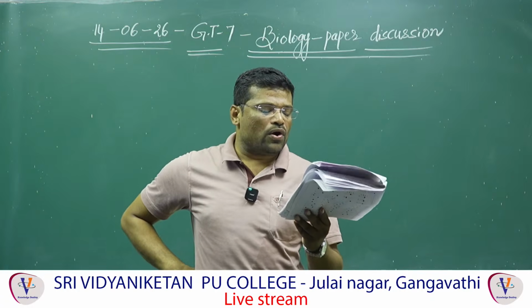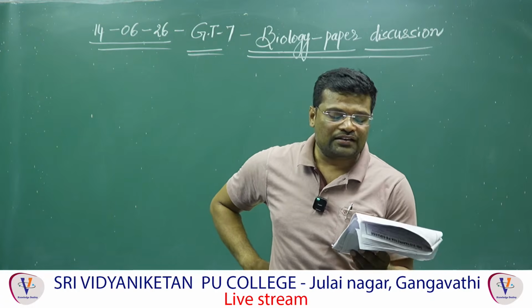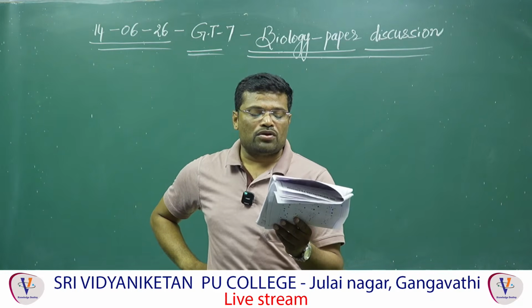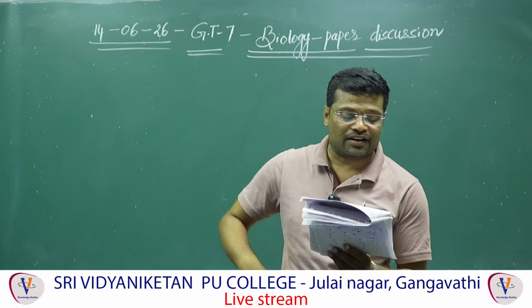Here, gluconeogenesis is stimulated by glucagon and cortisol or glucocorticoid. Both glucagon and cortisol stimulate gluconeogenesis. Answer is 3.